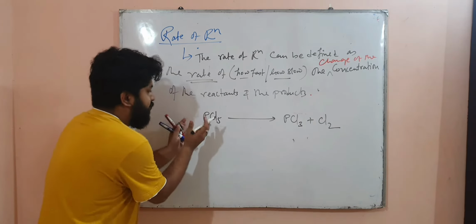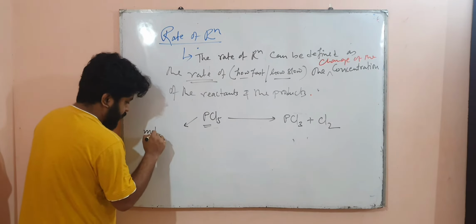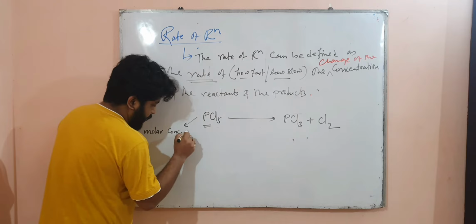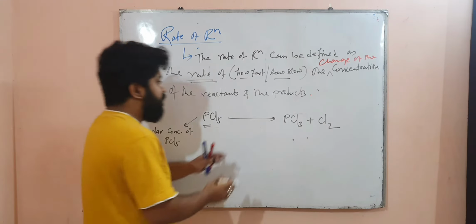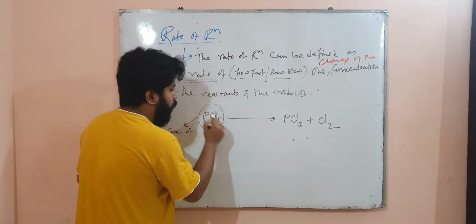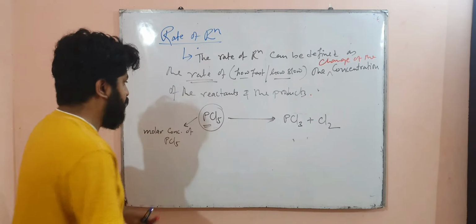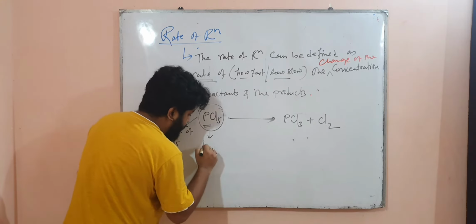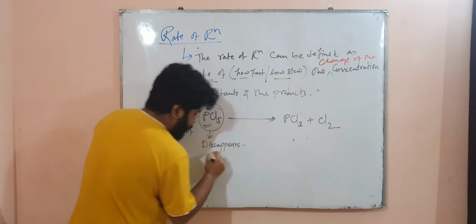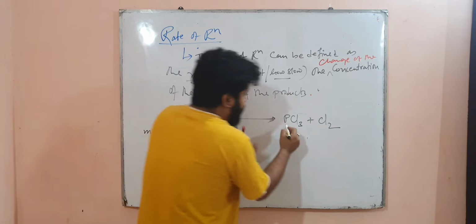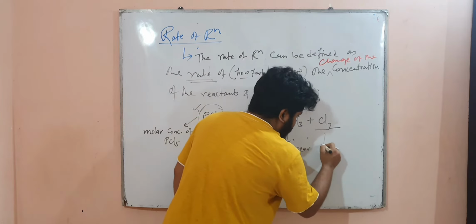Now you have taken a certain molar concentration of PCl5, and slowly, when the reaction proceeds, the PCl5 disappears, because it will slowly get converted into these two, and the products appear.